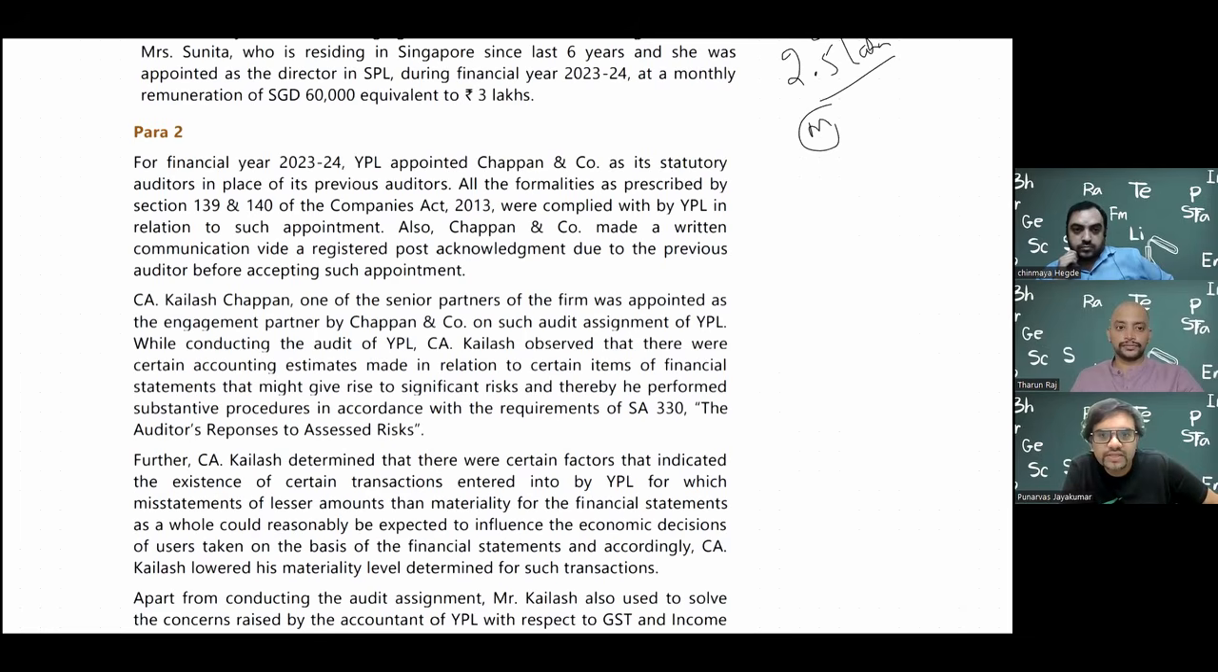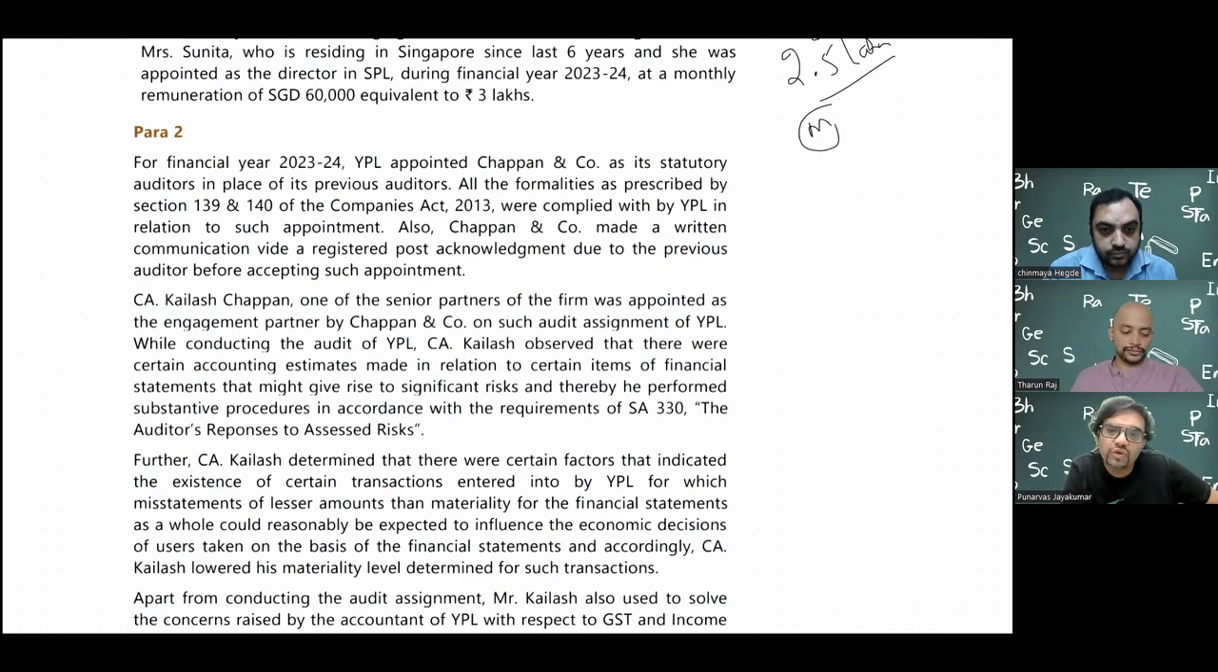Here, generally you can replace an auditor after 5 years. Maybe they did not like the previous auditor. So YPL has appointed Chappan and Company as the new auditors. Now, when a new auditor is being appointed, Chappan and Company has to do certain things as per auditing, as per professional ethics.